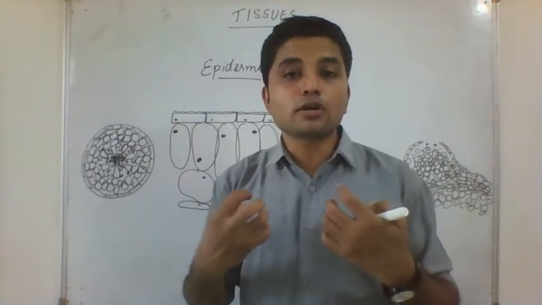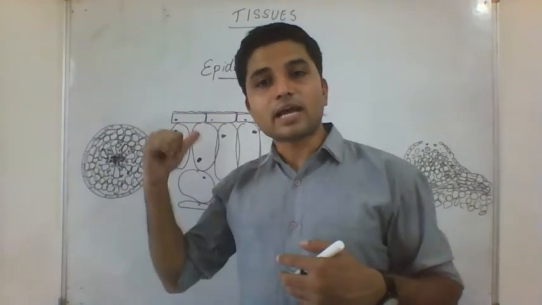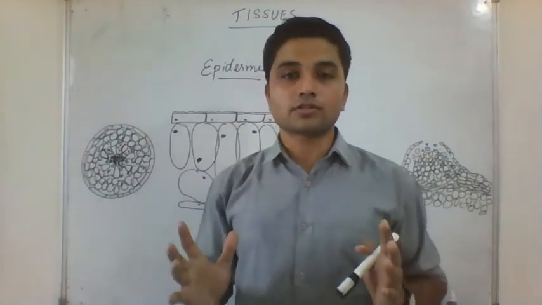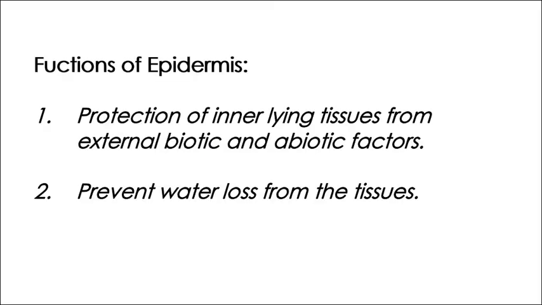This moisture should not be lost from the cells, and epidermis helps to prevent that. So these are the two functions of epidermis: it protects the inner lying tissues from outer environmental factors, biotic as well as abiotic factors, and it prevents water loss or moisture loss from the inner lying tissues. That is the role of epidermis in the plant.